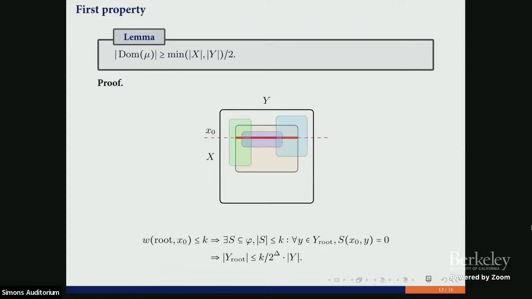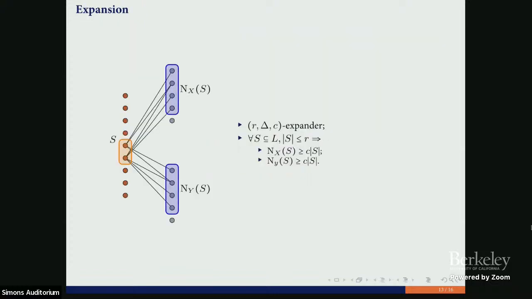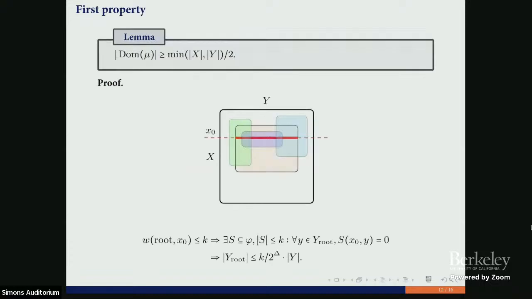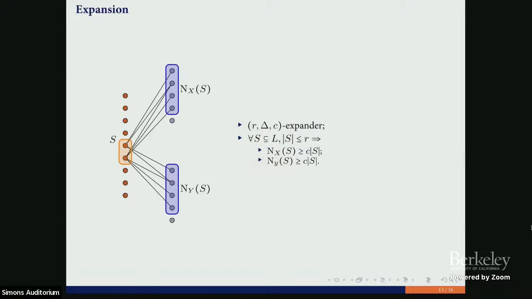So we are done with this lemma. It's enough to show the last statement, that actually we cannot put too many instances into a single node. And for doing it, the expansion property will help us. What do we know about our random CNF formula? We know that the dependency graph is like an amazing graph. So here we have our constraints. Here we have X variables. Here we have Y variables.